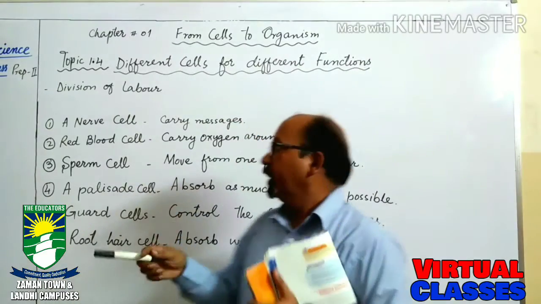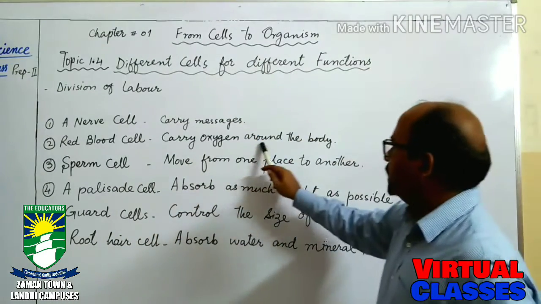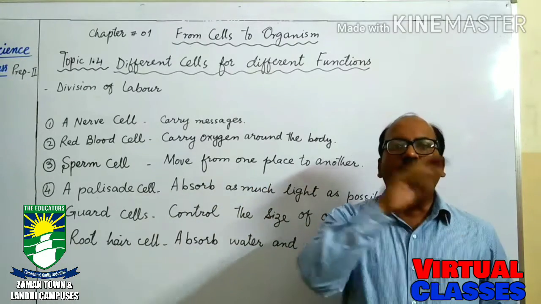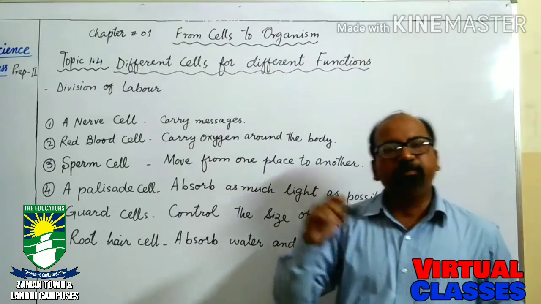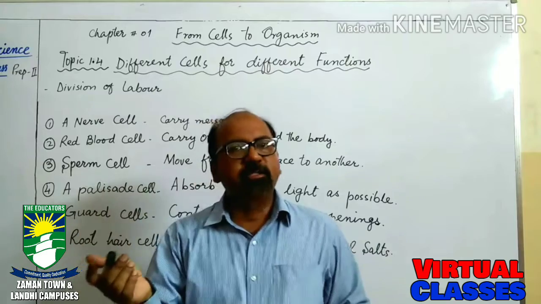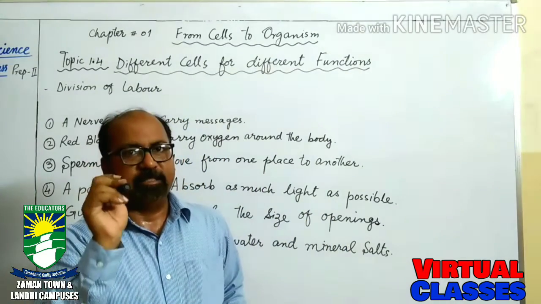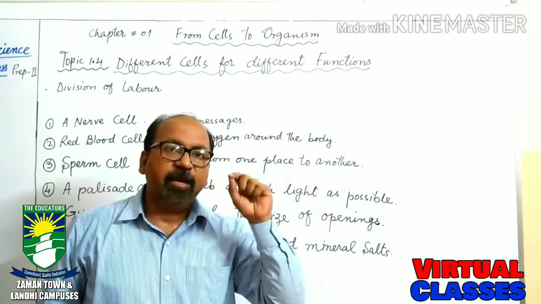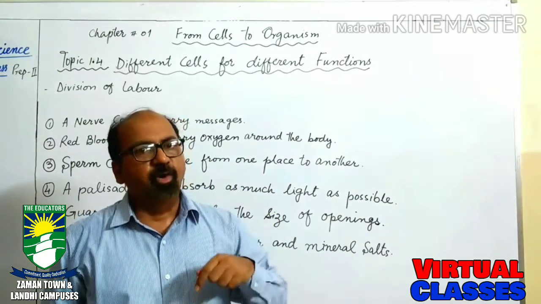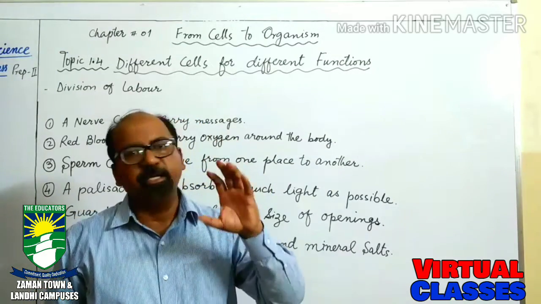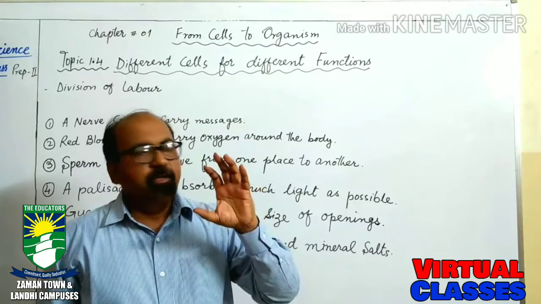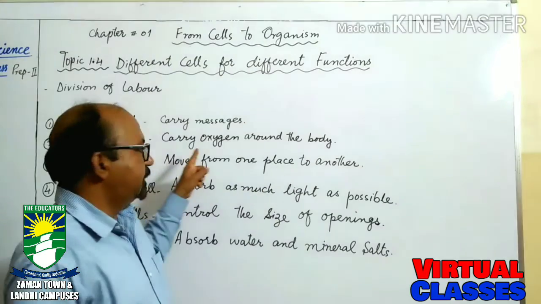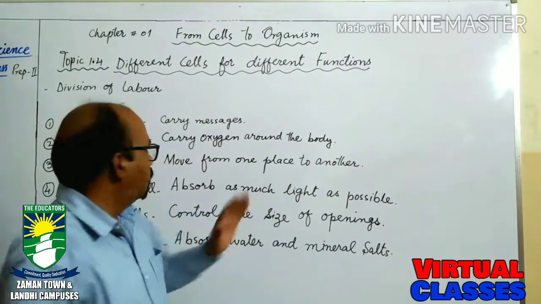The function of the red blood cell is to carry oxygen around the body. It provides oxygen to all parts of the body. It provides oxygen to all organs and all cells, because every single cell of the body needs oxygen to stay alive. So this oxygen is carried by the red blood cells to all cells of the body.